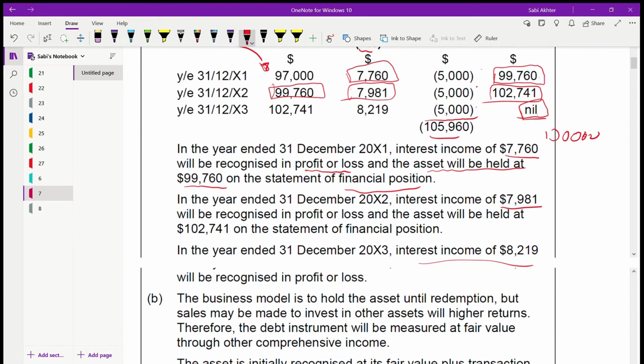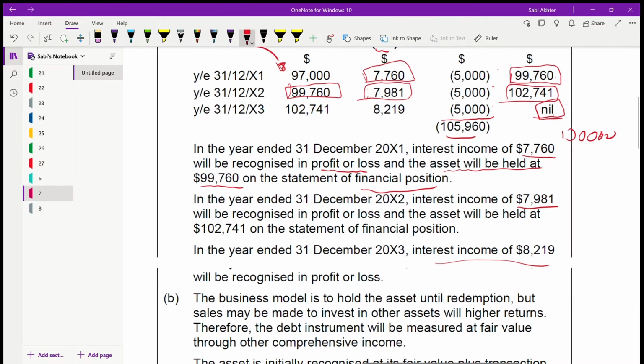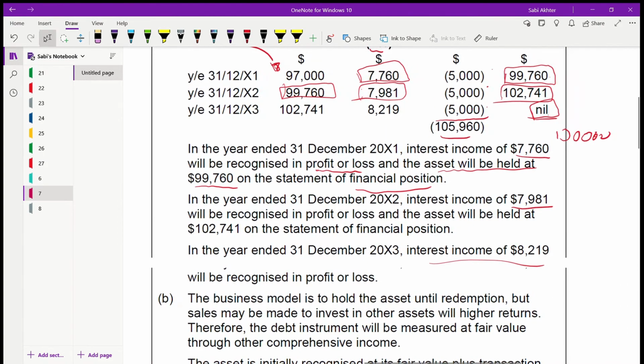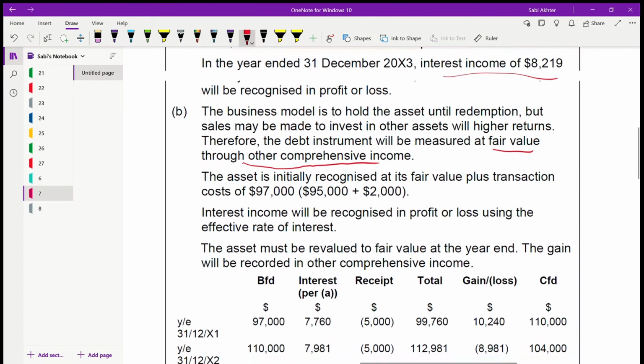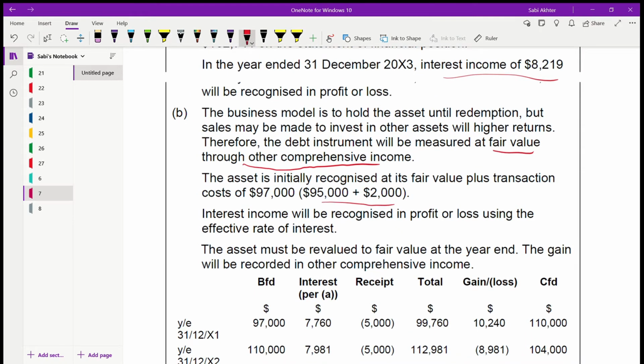You're not recognizing any asset, it's nil. Now we are coming to the second one, where you are holding the asset until redemption, but sales may be made to invest in other assets. So therefore, this will be fair value through OCI. So same here also, this will be same, whether OCI or amortized cost.